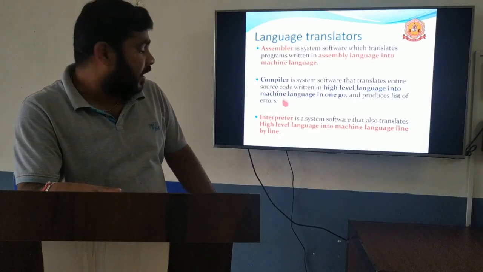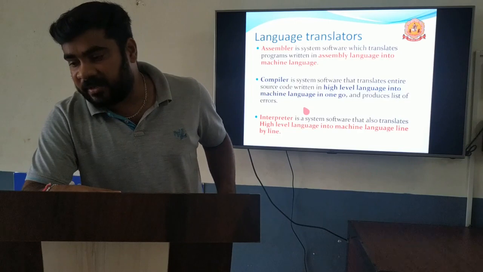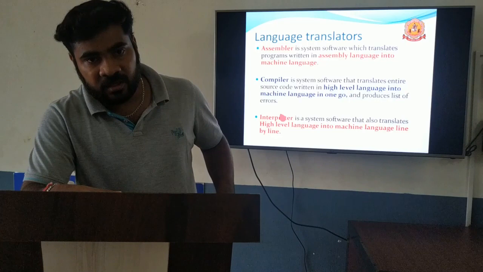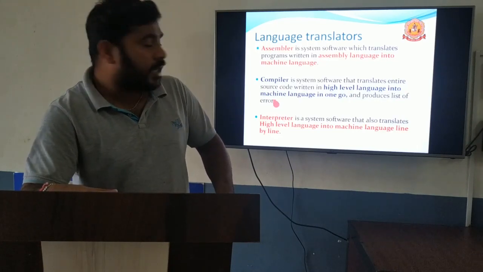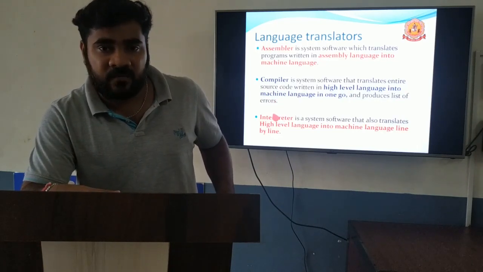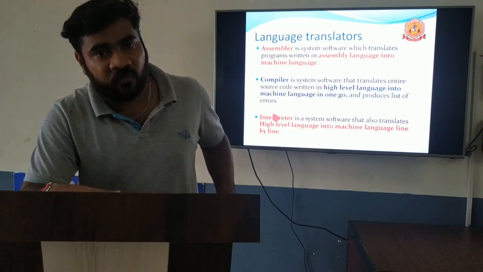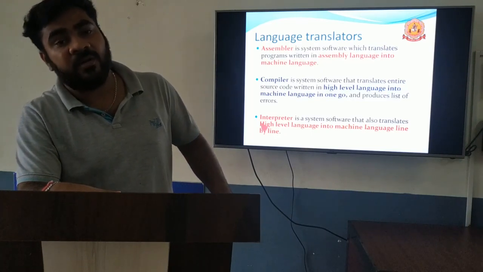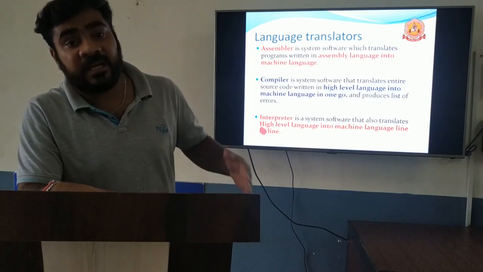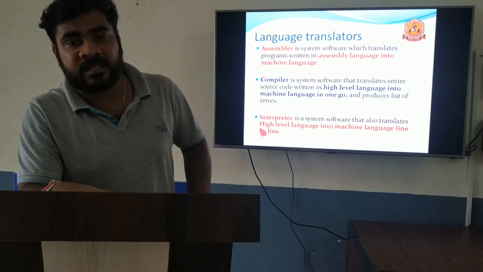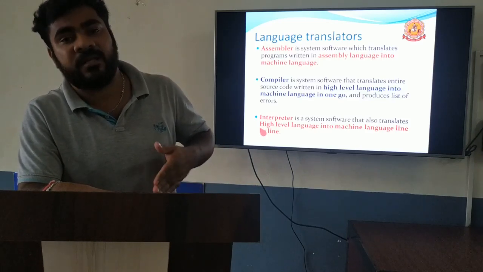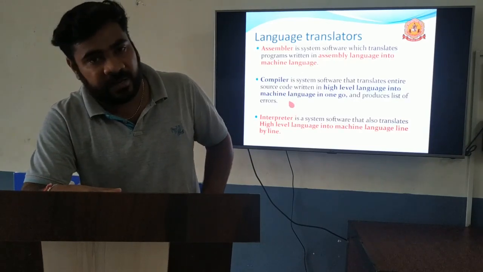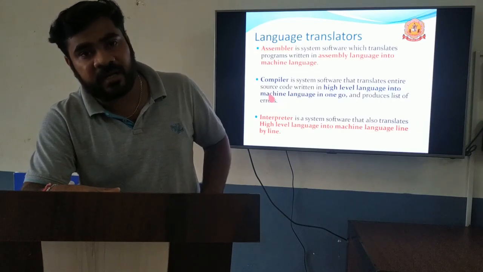A compiler and an interpreter both convert high level language into machine level language. The difference is, in the case of a compiler, the compiler will convert the entire program in one go. The whole program is converted into machine level code and it will display the list of errors. Any errors or syntax mistakes, which are known as grammar mistakes in the program, will be displayed in the case of compilers.